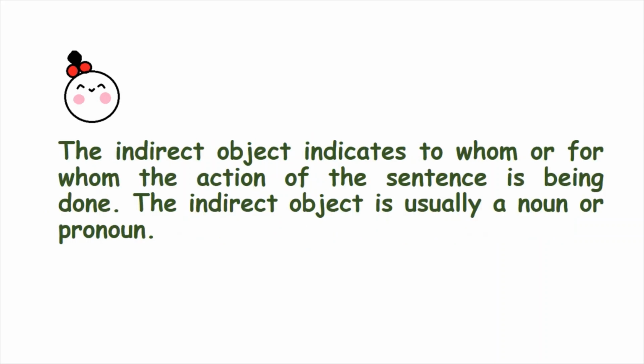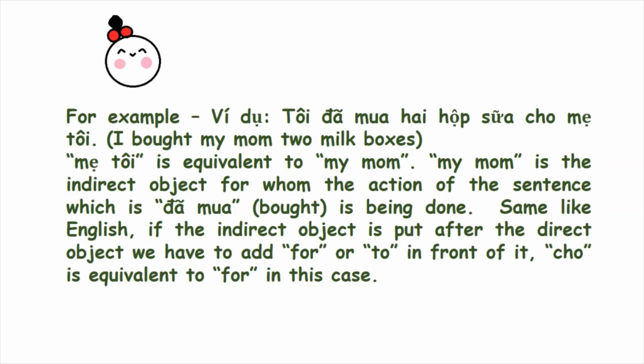The indirect object indicates to whom or for whom the action of the sentence is being done. The indirect object is usually a noun or a pronoun. For example, ví dụ, tôi đã mua 2 hộp sữa cho mẹ tôi. I bought my mom 2 meal boxes. Mẹ tôi is equivalent to my mom.